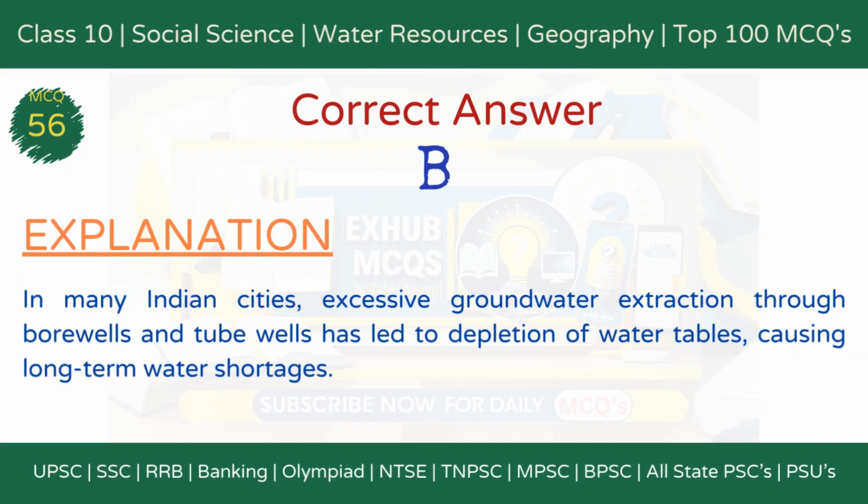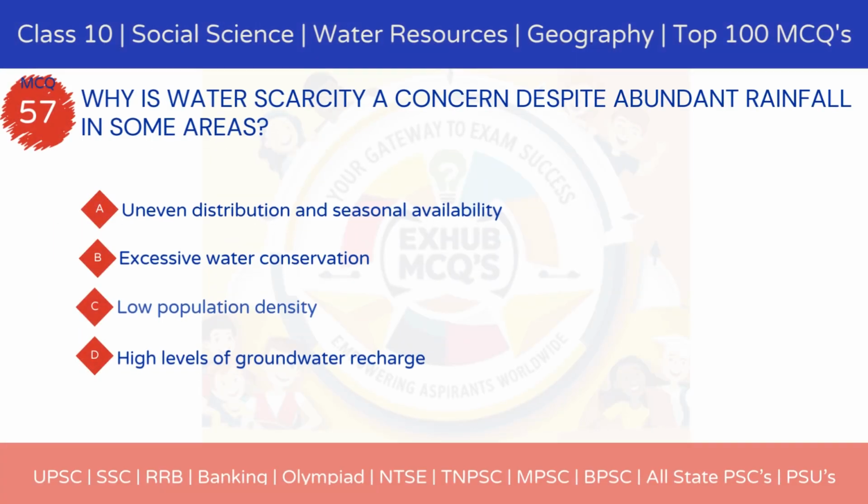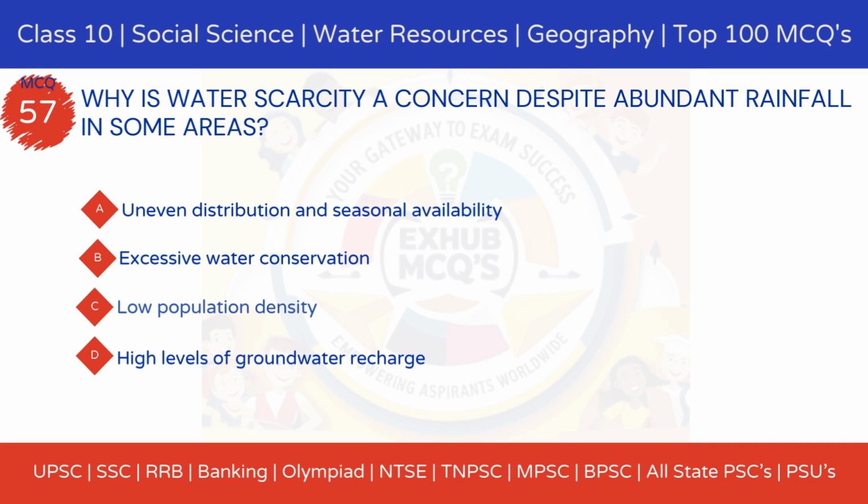The correct answer is option B, over-extraction through borewells and tube wells. Explanation: in many Indian cities, excessive groundwater extraction through borewells and tube wells has led to depletion of water tables, causing long-term water shortages.